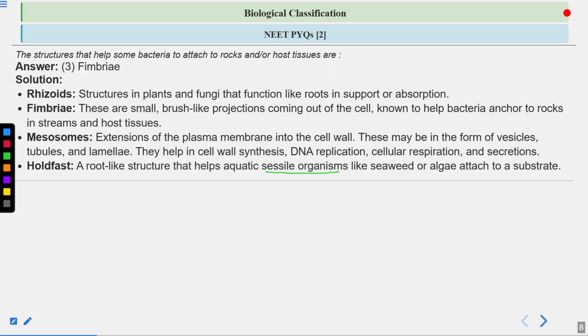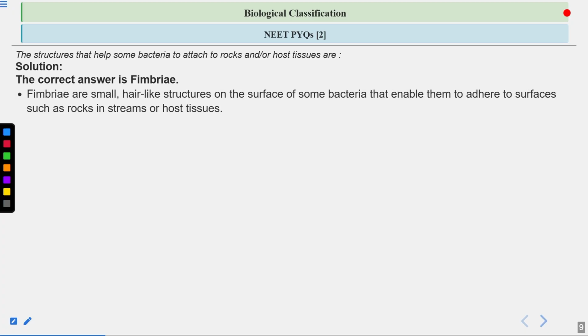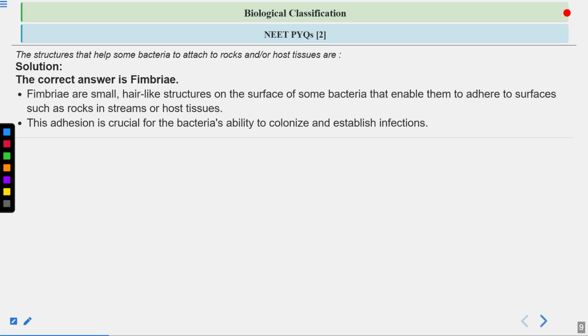Fimbriae are brush-like projections, or you can say thin hair-like appendages, found in bacteria. They help the bacteria attach to surfaces. So the answer will be fimbriae. Okay, the correct answer is fimbriae here. We have already discussed the definition of fimbriae. They help the bacteria to adhere to these surfaces.